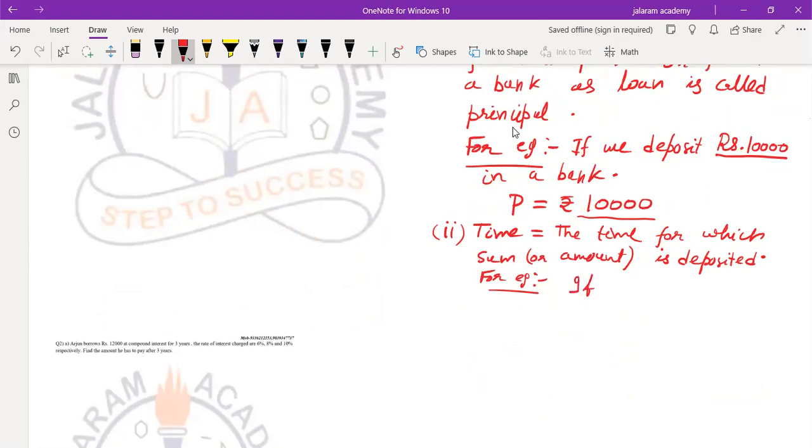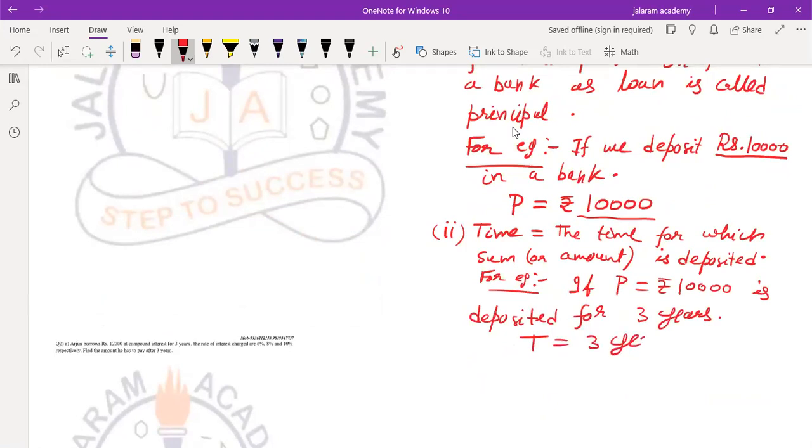If rupees 10,000 in the above example is deposited for 3 years, then T equals 3 years. Time is denoted by capital T. If P equals rupees 10,000 is deposited for 3 years, T equals 3 years. Okay, everyone.